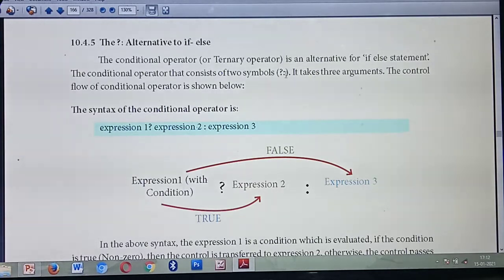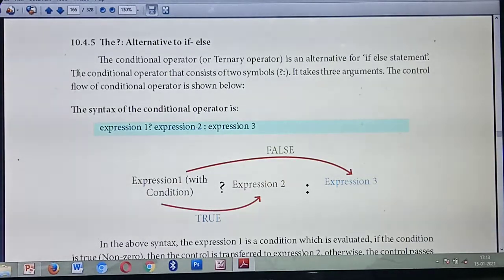So 2 symbols, as well as it will take 3 arguments. Very, very important thing: the conditional operator will have 2 symbols and 3 arguments. What are the symbols? One question mark and one colon, as well as how many arguments? 3 arguments. Now we are going to study the flow of the conditional operator, the flow from where to where this operator will work. Understood?